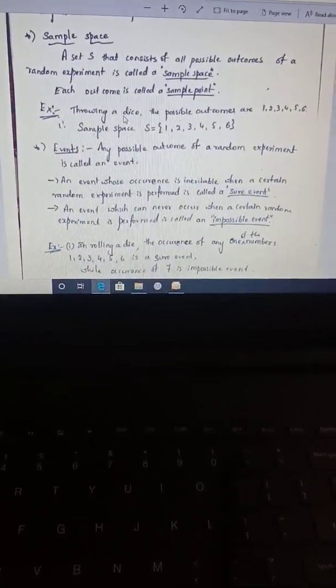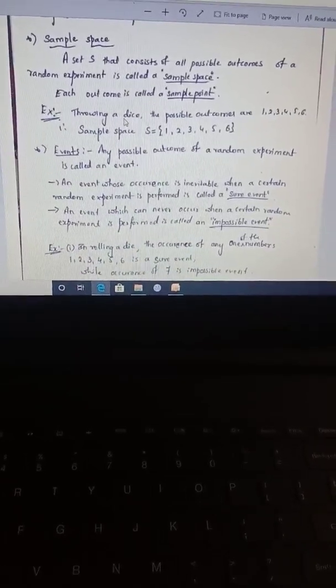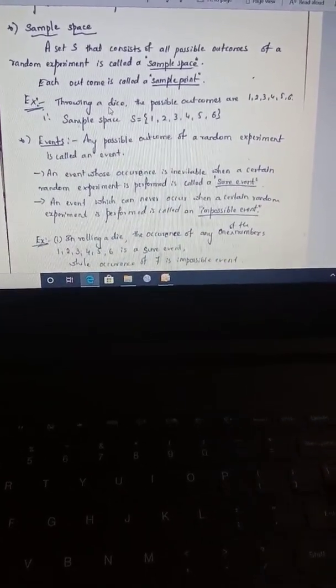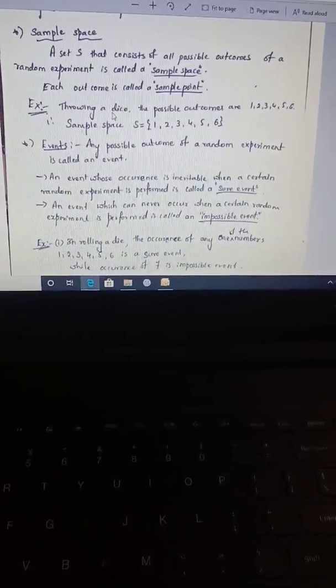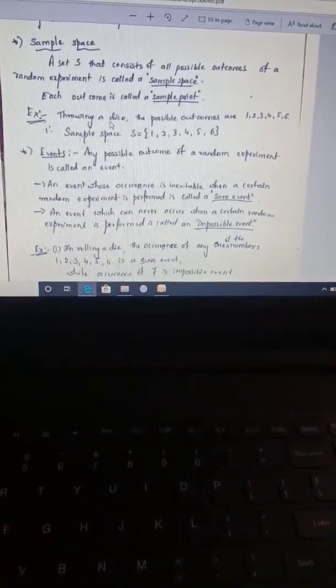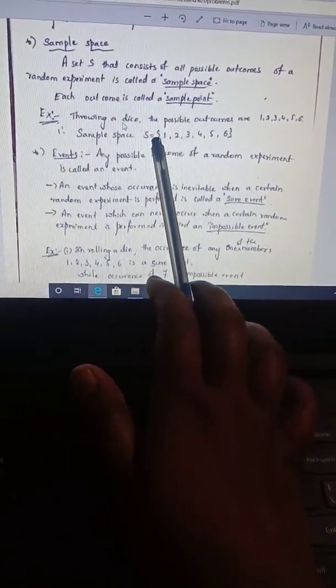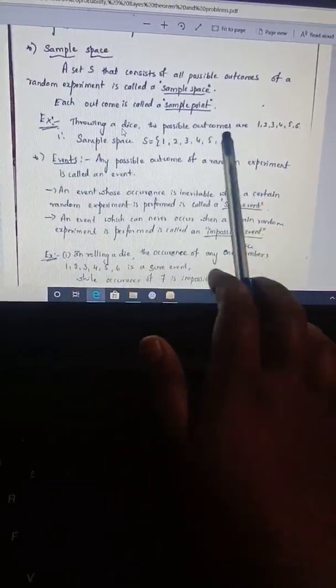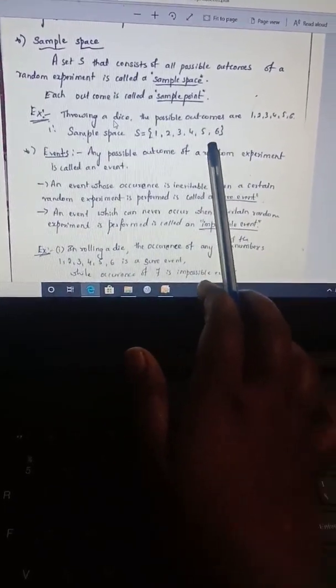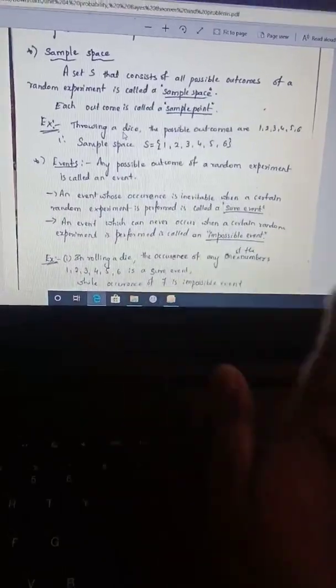The second point is sample space. Sample space is a set that consists of all the possible outcomes. Say when you throw a die, the possible outcomes are the numbers from 1 to 6, such that the sample space is defined as the set that consists of all the possible outcomes of a random experiment. So that is called a sample space.